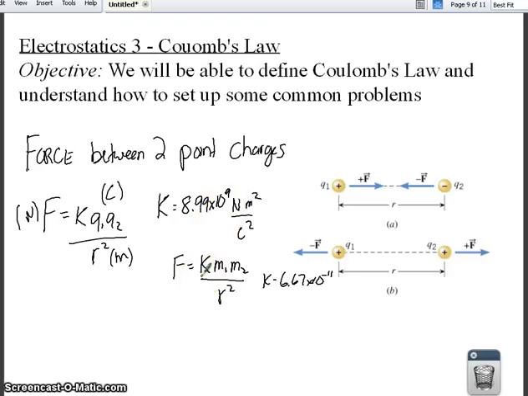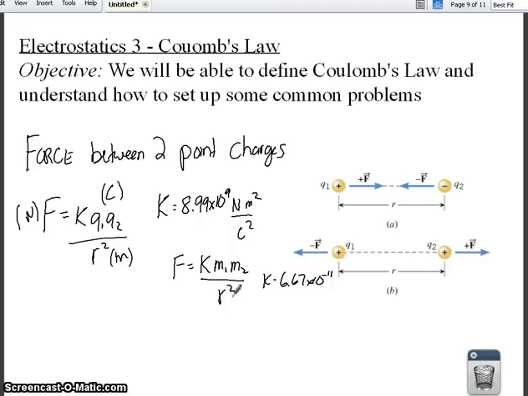We consider gravity to be very strong because we can feel it every day. That's because the planet is huge. But the reality is electricity is way stronger than gravity, because you can see here from the K values that the force between two charges is going to be very, very strong. So we have our formula for charge here, and our formula for gravity here.